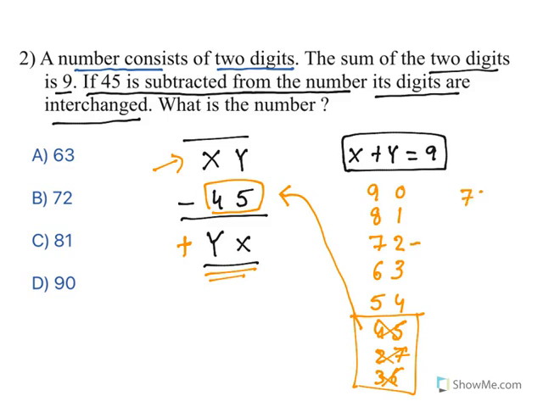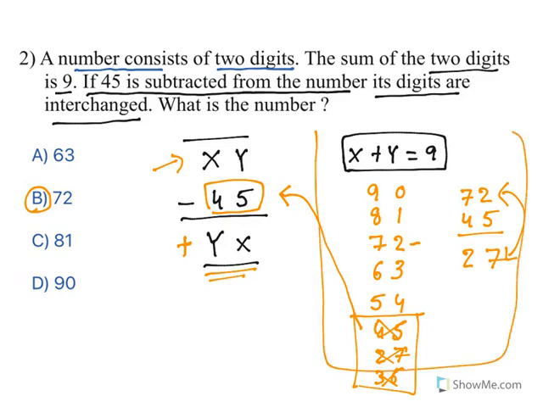Now if 72, from that if you subtract 45, what do you get? 12 minus 5, how much? 7. And you have 6 here, 6 minus 4, 2. What has happened? The digits are interchanged. So what is the answer? 72 is the answer. This is one method by which you do all these things.